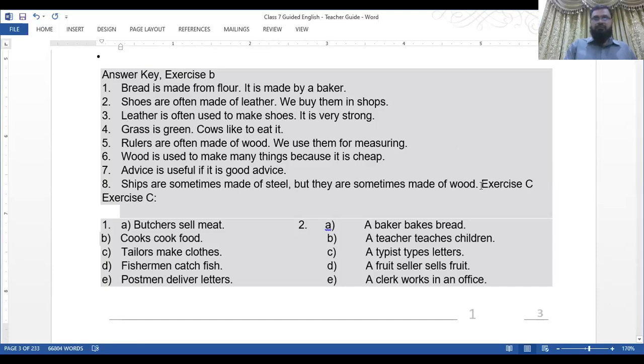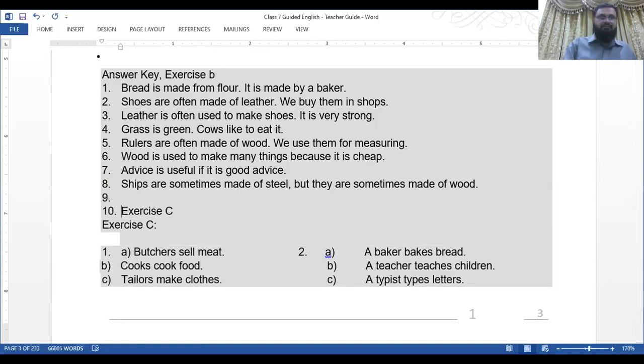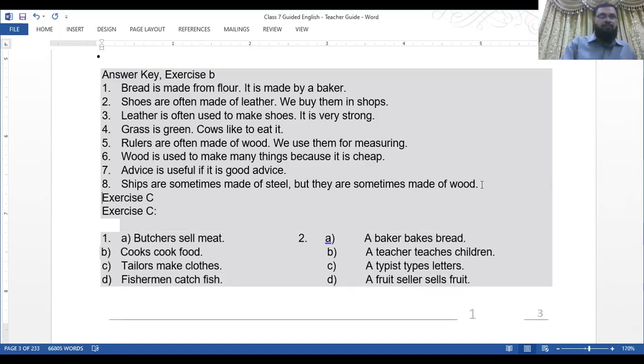Now you see the next exercise. Sometimes we need to do things multiple times. Change the sentences into plurals. Like a bookseller sells books. So plural will be booksellers.